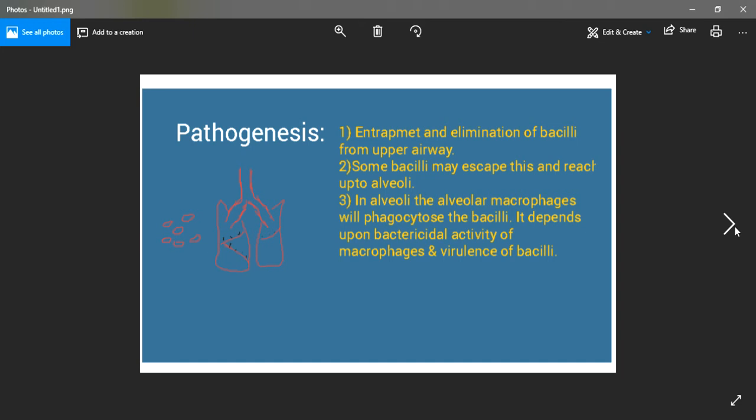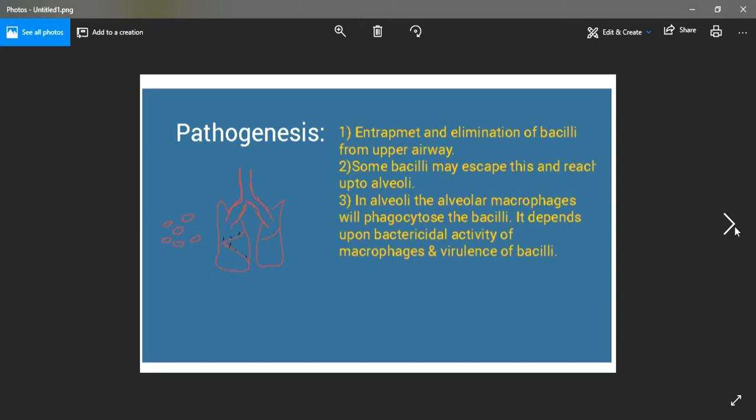At the very first, the local immune response which is present in the nose and inside the lungs will try to entrap that bacteria and will try to eliminate the bacteria from the upper airway itself. But some of the bacilli can escape this response and can enter into the alveoli.